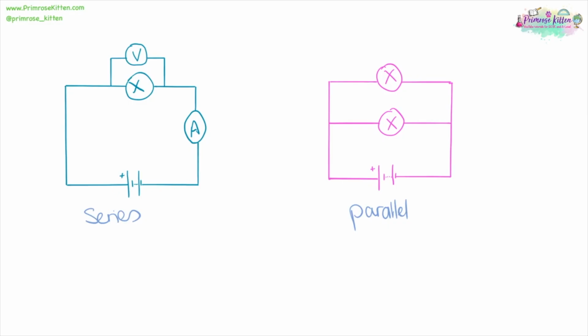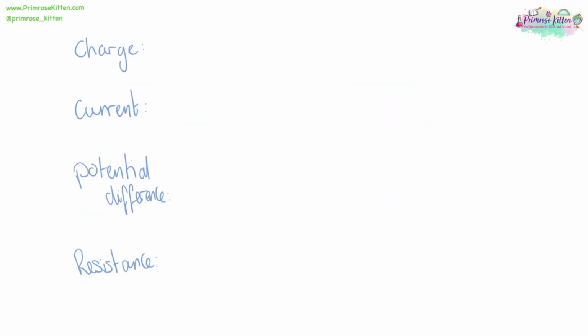Here we have a circuit in series where you can run your finger the whole way through from the battery to all the components. And here we have a circuit in parallel where it has branches or ladders. You can't run your finger around everything without going over something twice. You'll notice here we have an ammeter that is in series and our voltmeter that has to be in parallel around the component.